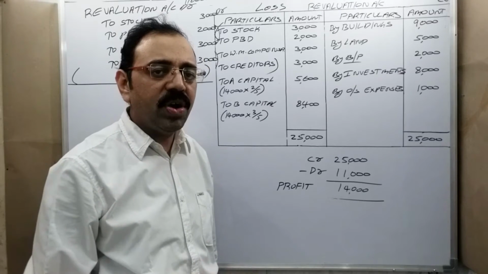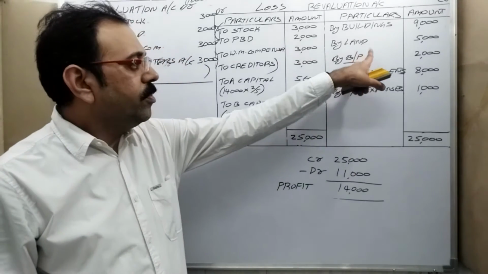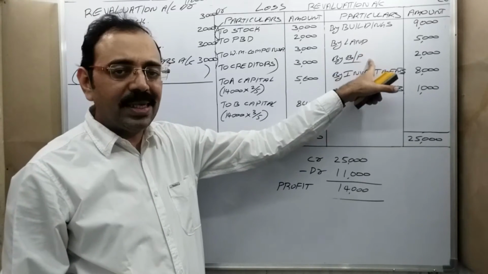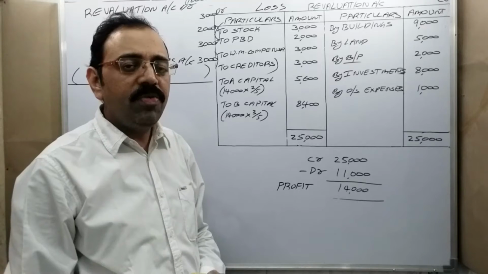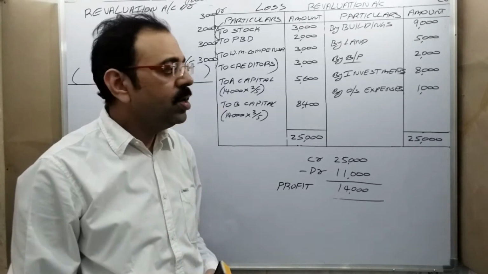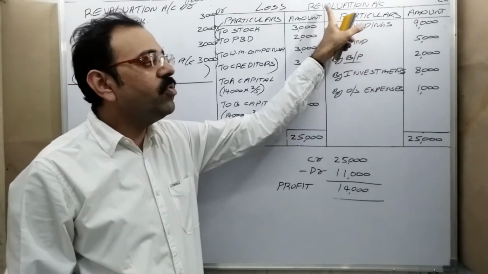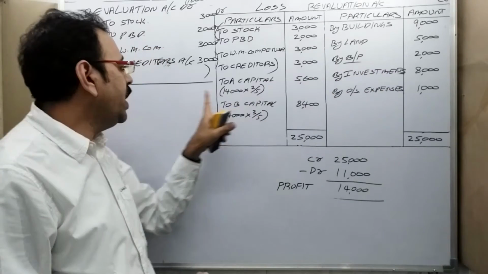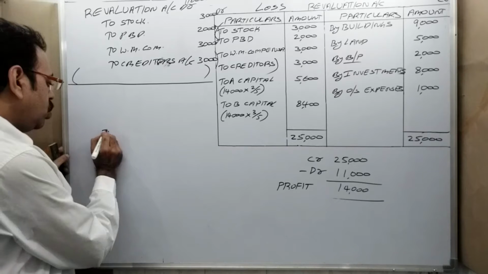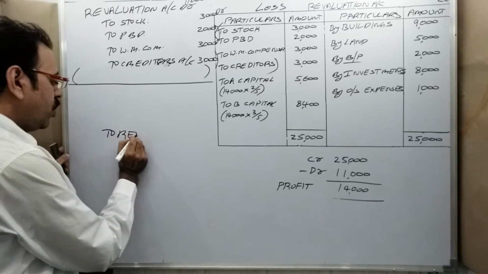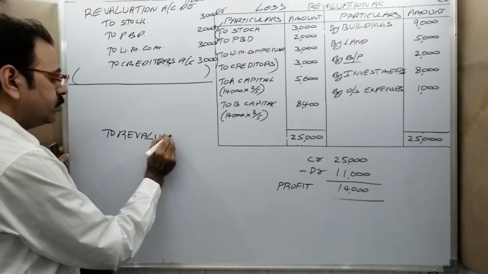So second entry is for what? For increase in assets value and decrease in liabilities value. If you want to post that entry in credit side of revaluation account, then while writing the journal entry also, credit side to revaluation account